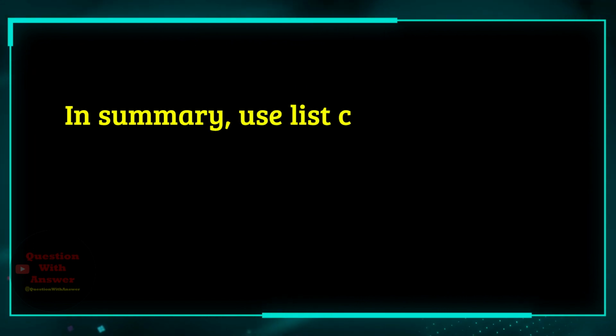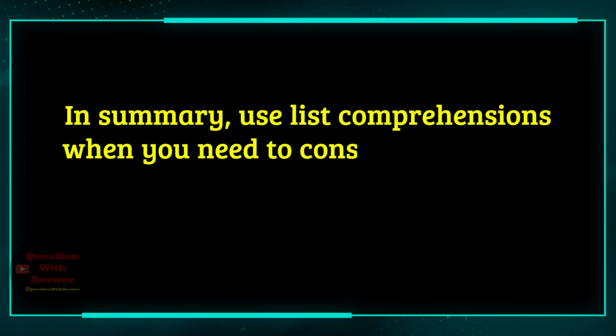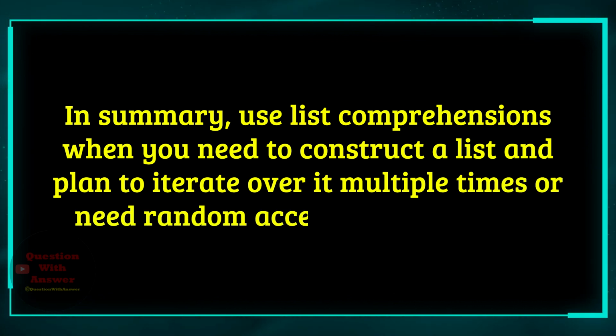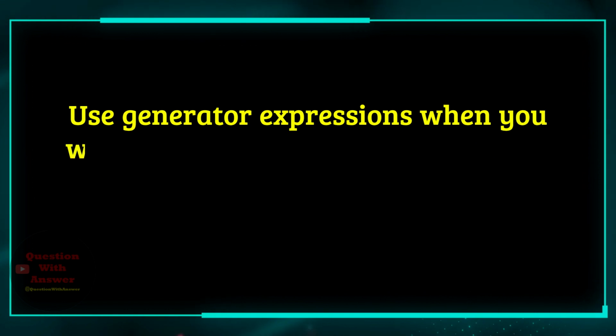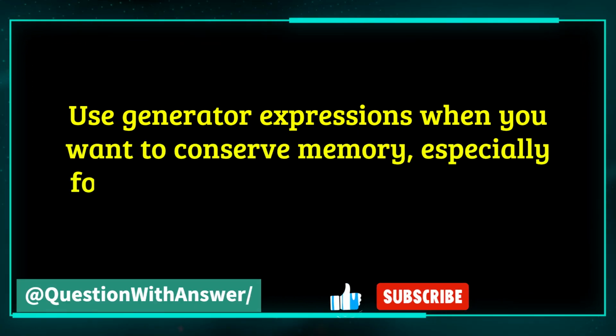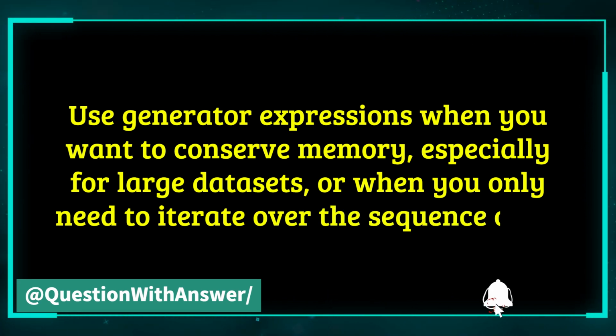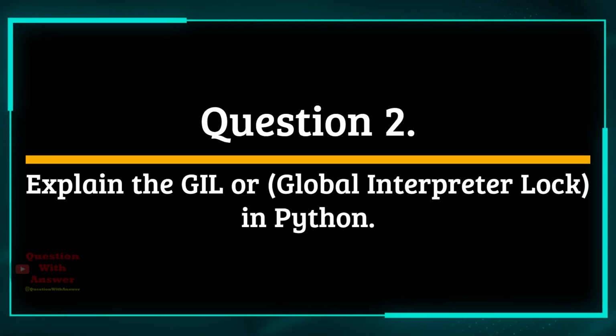In summary, use list comprehensions when you need to construct a list and plan to iterate over it multiple times or need random access to its elements. Use generator expressions when you want to conserve memory, especially for large datasets, or when you only need to iterate over the sequence once. Question 2.